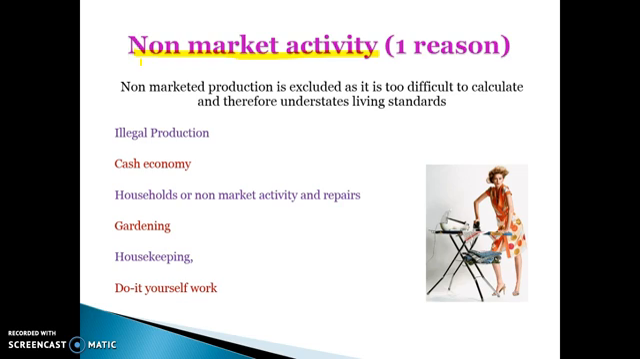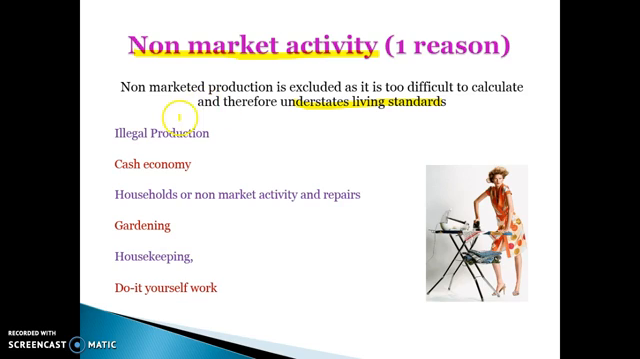So the first one is GDP and GDP per capita do not take into account non-market activity. Non-market activity is non-market production, which basically means that it's not counted in our tax and it's not normal production that occurs in the economy to generate an income. So non-market production is excluded as it is too difficult to calculate and therefore underestimates our living standards. There are people that are earning money and contributing to production that aren't being accounted for in our GDP statistics.